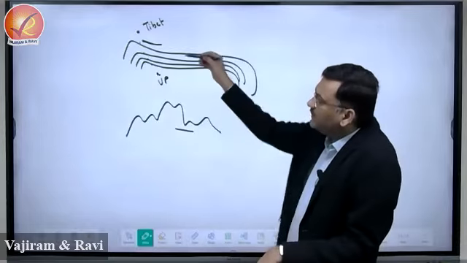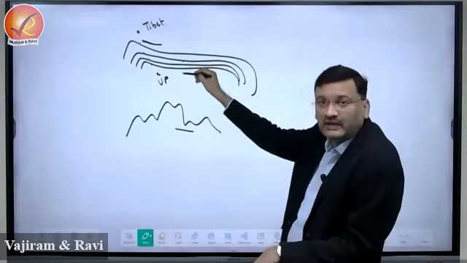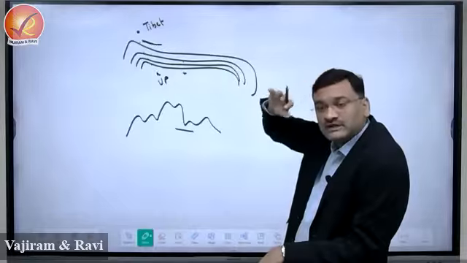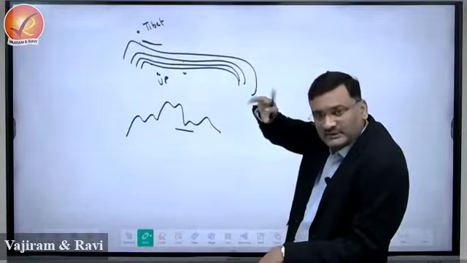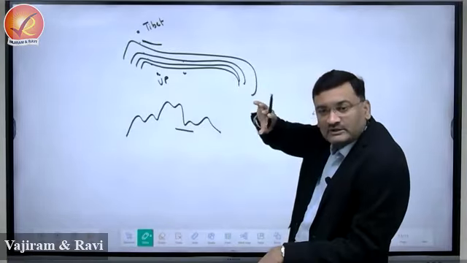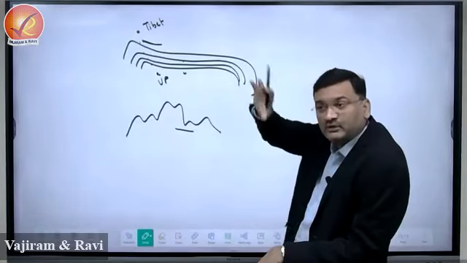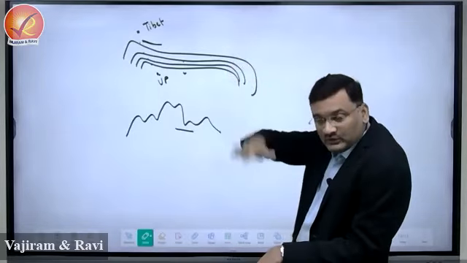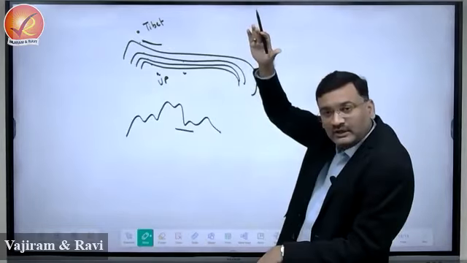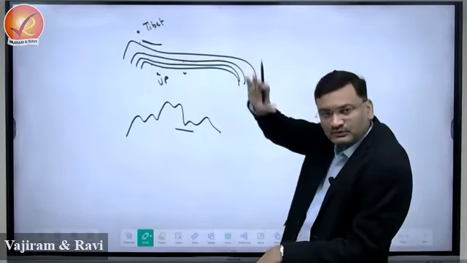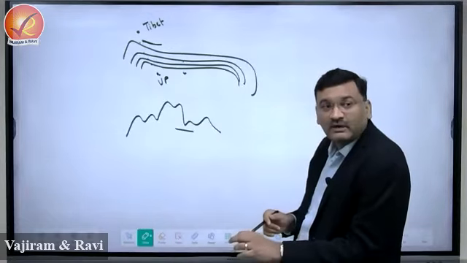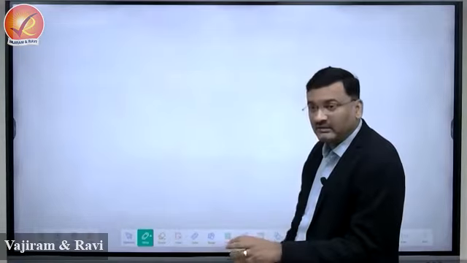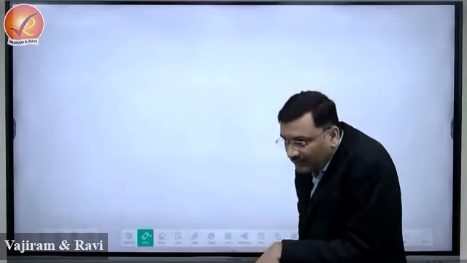Multiple relief features means multiple landforms of that region. Landform is a function of endo and exo. What is the explanation for this? It means there is always a competition between endogenetic and exogenetic force. Exogenetic force will try to reduce the height, endogenetic force will try to increase the elevation, right? So these two forces are always operating in competition with each other. What dominates is going to determine the nature of landform at that given point of time.